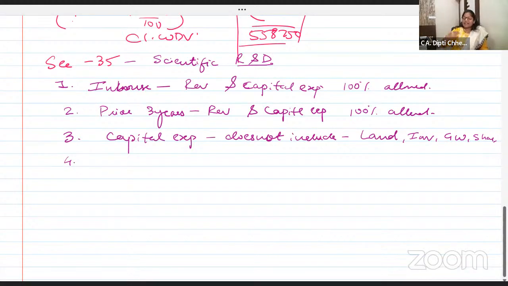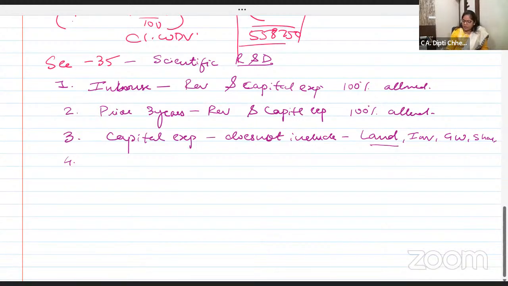See, today's classes we'll do scientific research, one problem. Preliminary expense, one problem. Then tax audit, one problem. Like this we will do, so that when we go to the combined problem, it should be clear to all of you. Okay? Chalo. So in-house is clear, prior 3 years is clear, capital expenditure is clear.